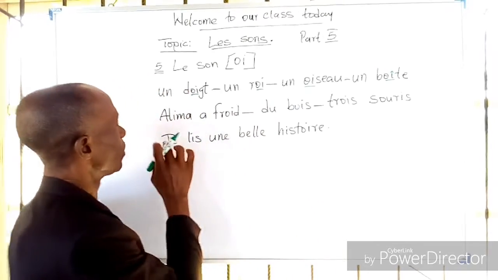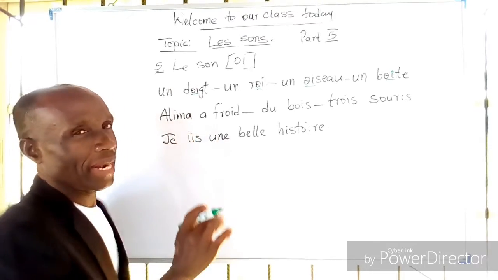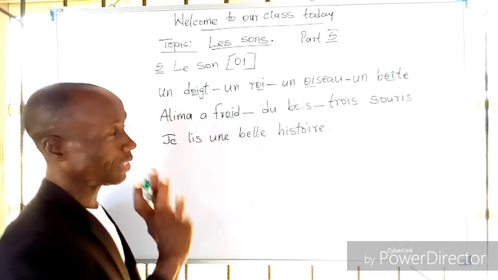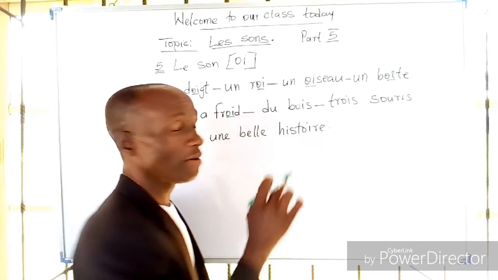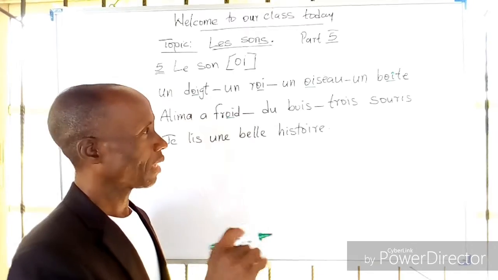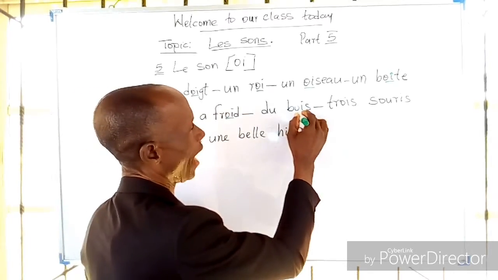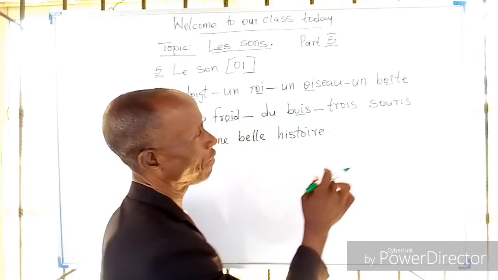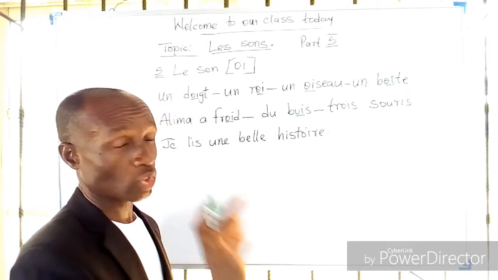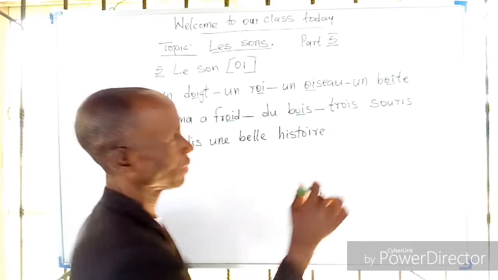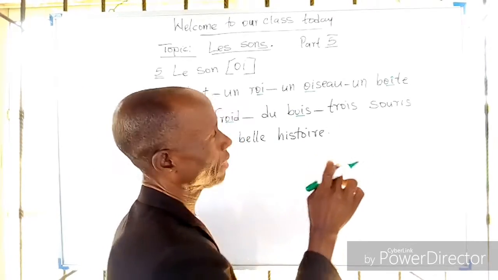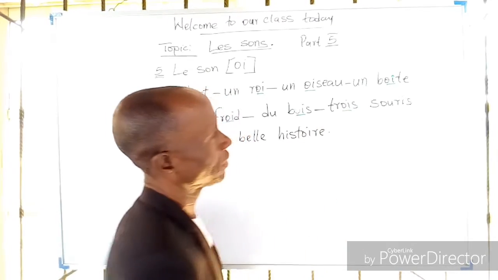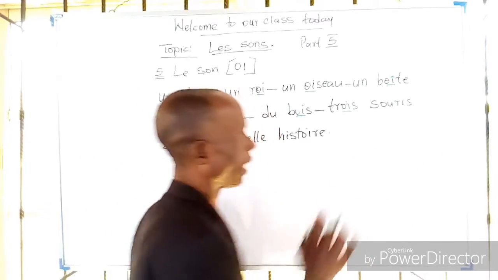Now, come to this side. We say Alima a froid. Alima has cold. So the OI is the sound. Now here we have du bois. Talk about the wood. The OI is the sound there. Now here we have trois souris. Three rats. The OI is the sound. There is no OI sound in souris.